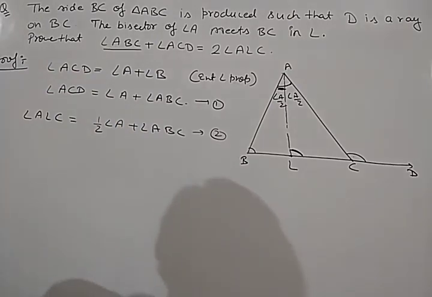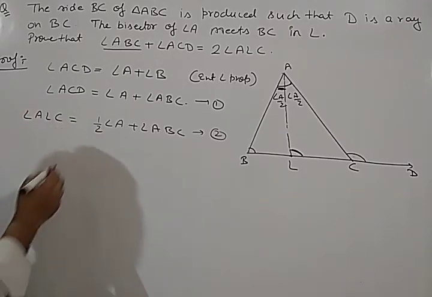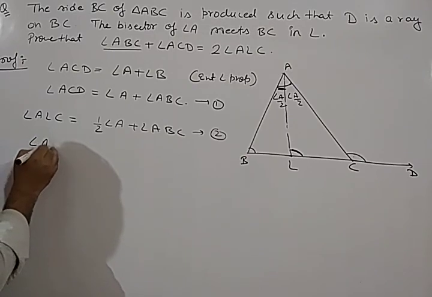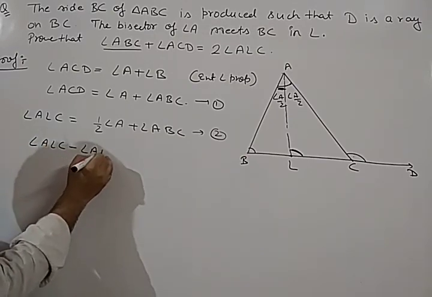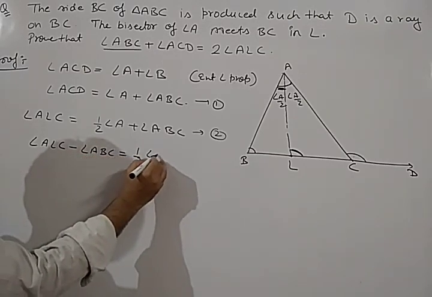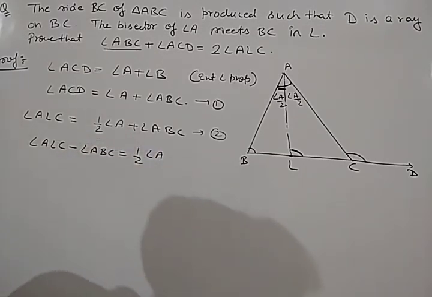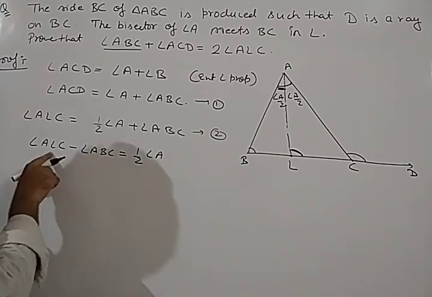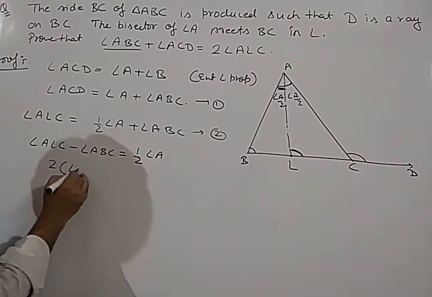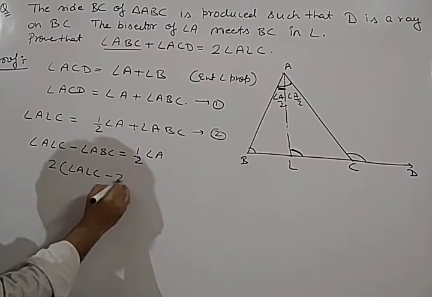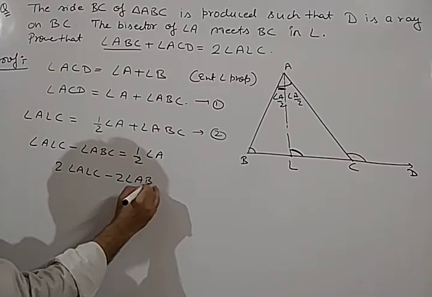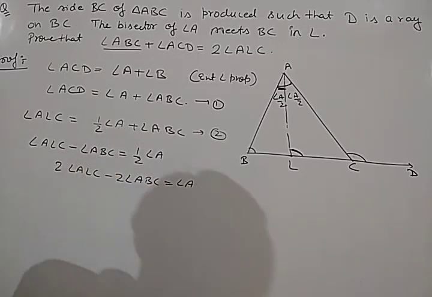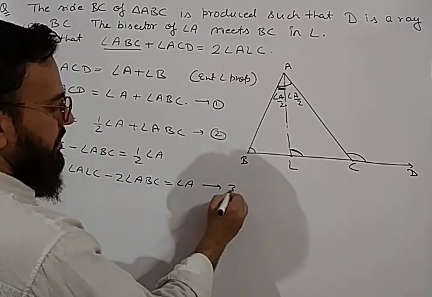So what we will do here: if we solve equation number 2 further, we can write angle ALC minus angle ABC equal to half of angle A. Clear? If we multiply the 2 to this side, we get twice of angle ALC minus twice of angle ABC equal to angle A. Let us consider it as equation number 3.